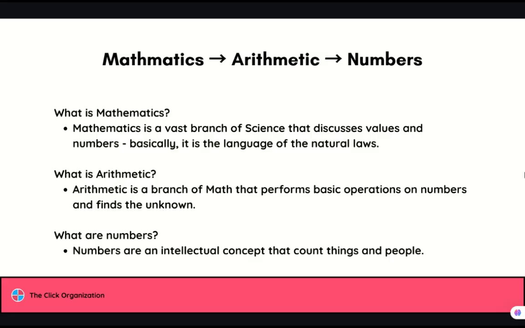And then what are numbers? Numbers are an intellectual concept that count things and people. So basically, when we use symbols and certain types of sounds to count things and people, those are numbers. And every single person on this earth from age 1 to age 100 knows numbers, right? So these were the definitions of mathematics, arithmetic, and numbers.